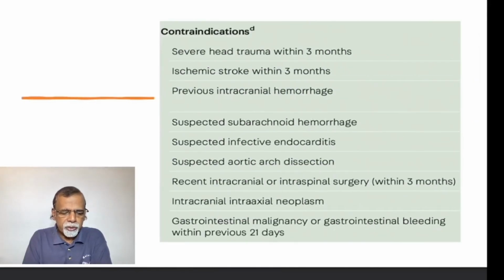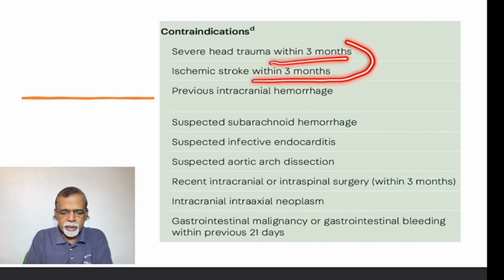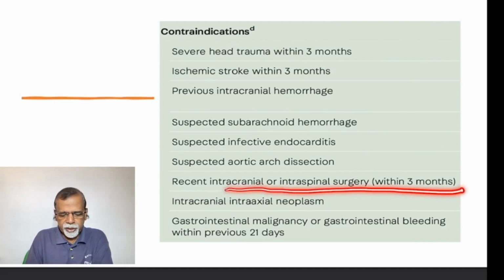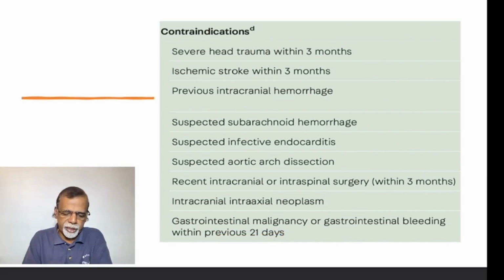Let us quickly go into the contraindications. Severe head trauma or ischemic stroke within the last 3 months is a contraindication. At any time, intracranial hemorrhage is a contraindication. Subarachnoid hemorrhage, you should not do. Suspected infective endocarditis and dissection are absolute contraindications. Recent intracranial or intraspinal surgery within 3 months is again a contraindication. Somebody who has an intracranial neoplasm, gastrointestinal malignancy, or upper GI bleed or any GI bleed during the last 21 days.